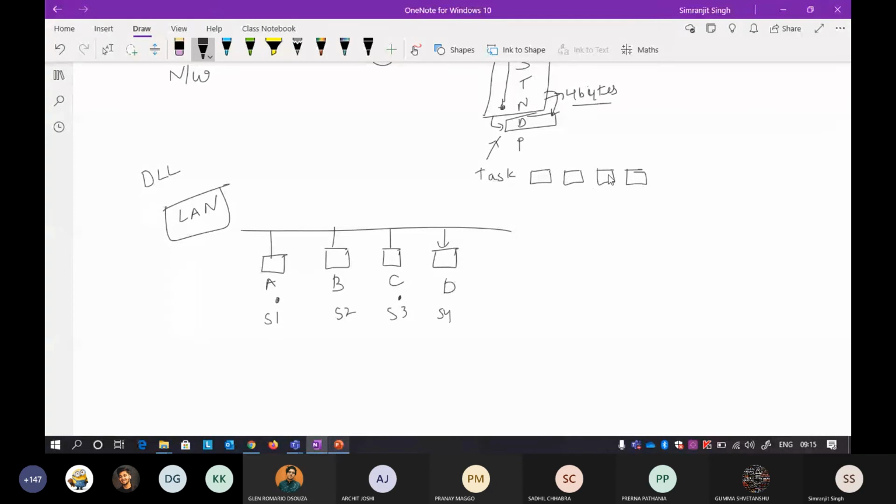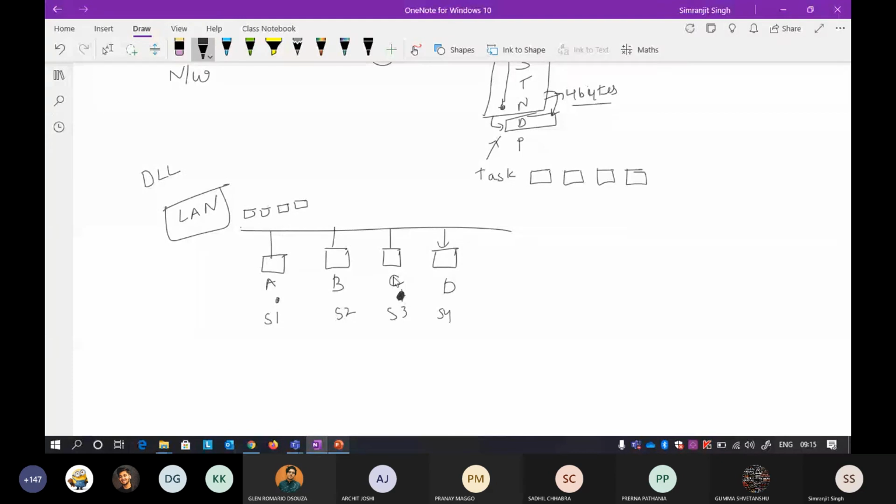That is fine, but suppose that frame is meant for this particular station C. The frames are here, and I want to send these particular frames to C.